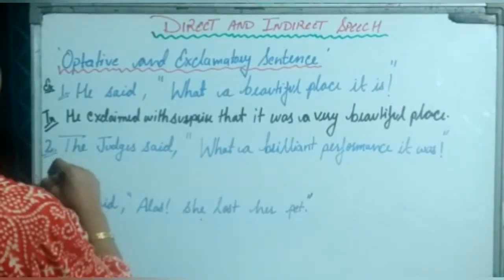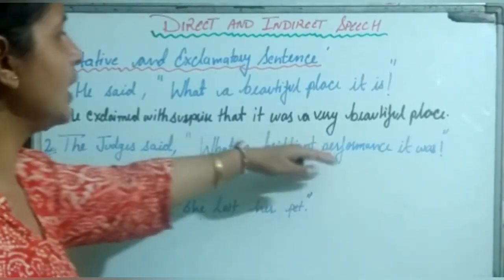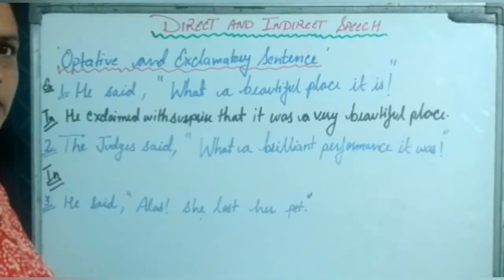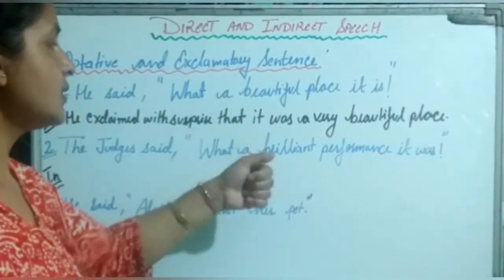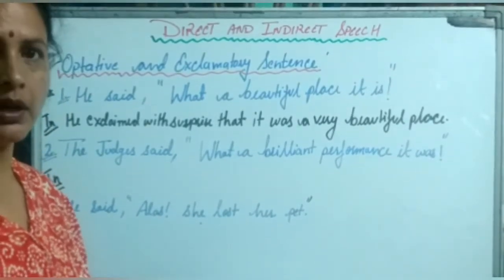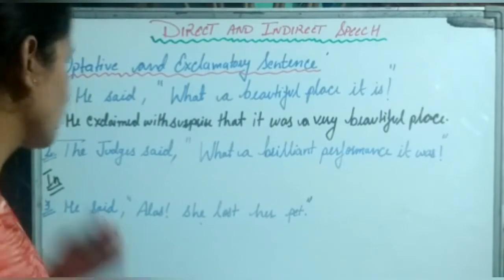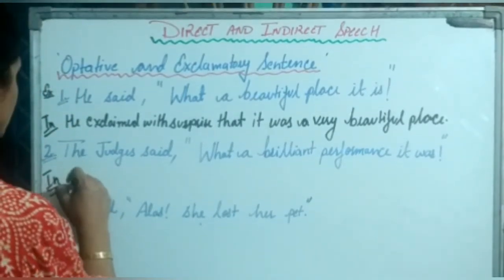Second example, we will transform. The judges said, what a brilliant performance it was. So here, this expresses that judges were really very happy and they remarked some good expressions. Okay, so how we are going to write?